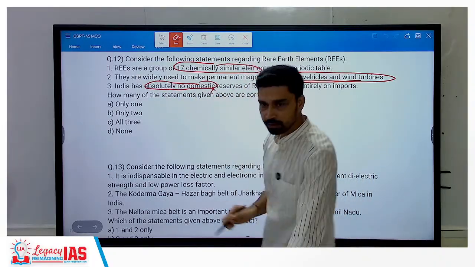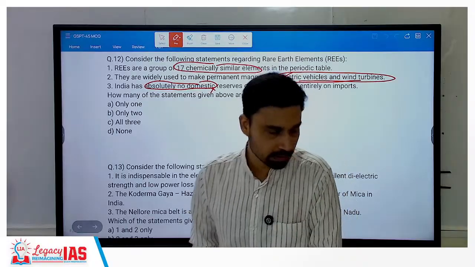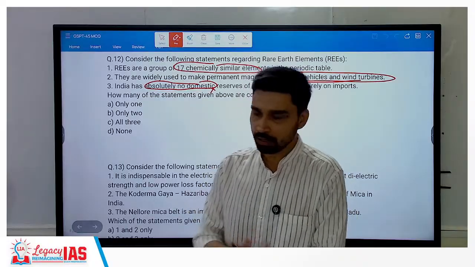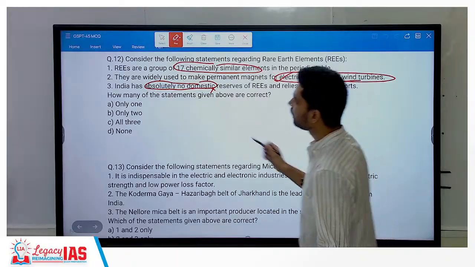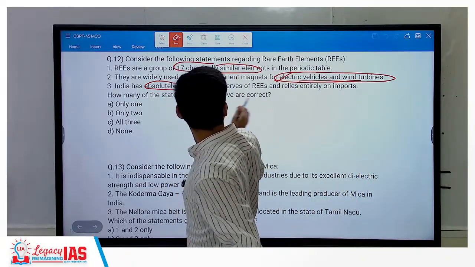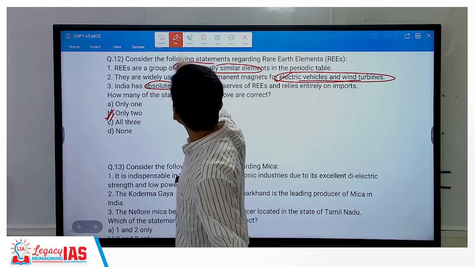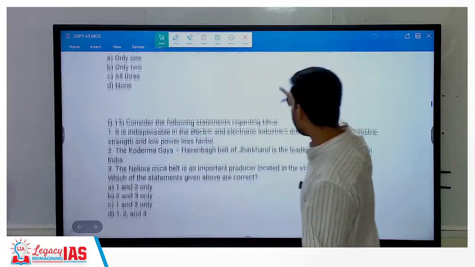We have discovered rare earth reserves in many places like the sands of Kerala, Tamil Nadu, and Jammu and Kashmir also. So what is the correct option? B. Then consider the following statements regarding mica.